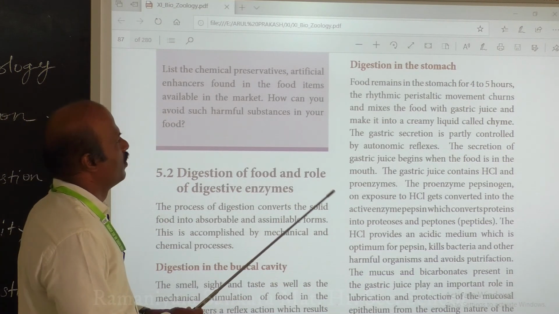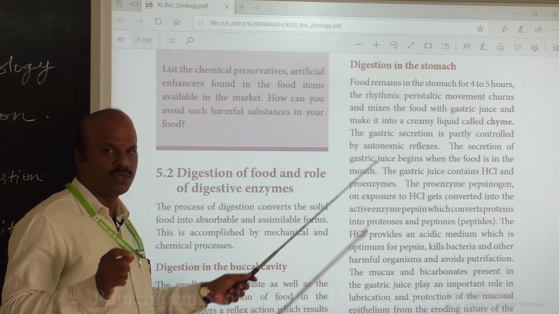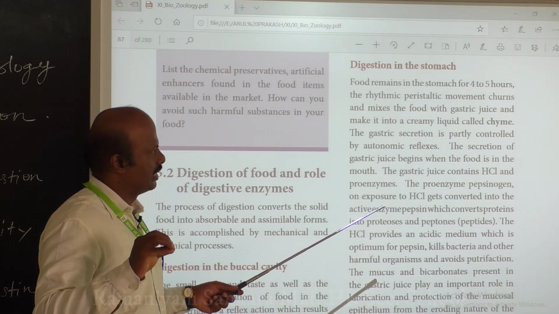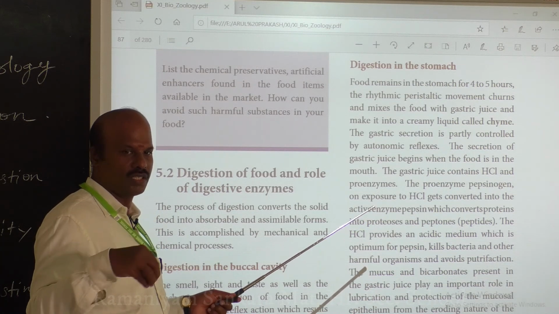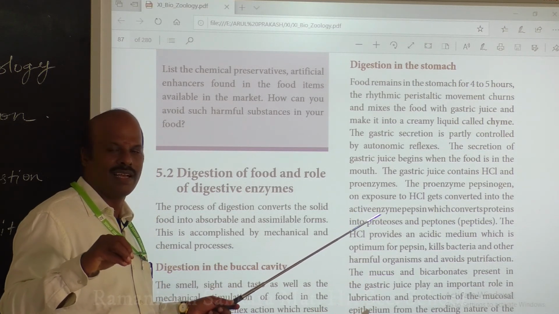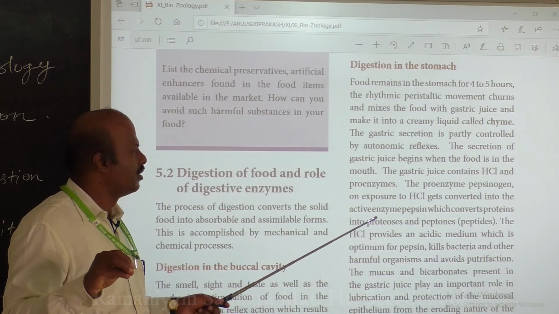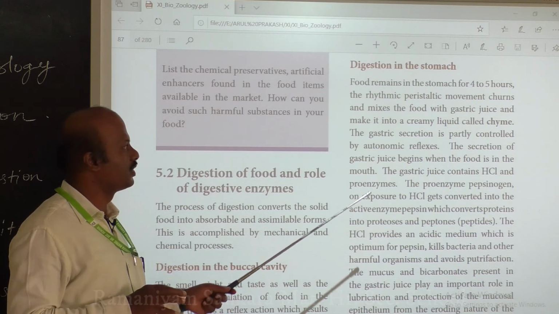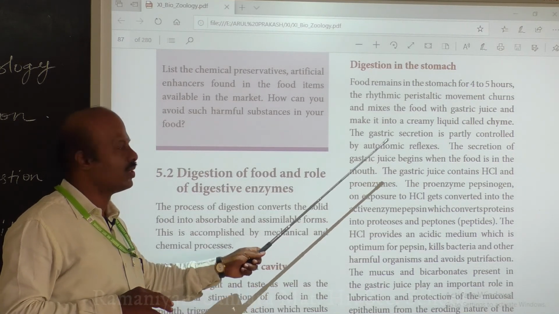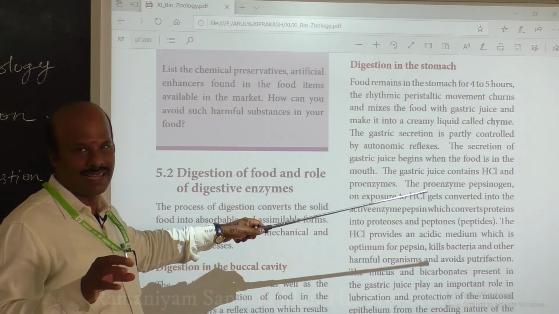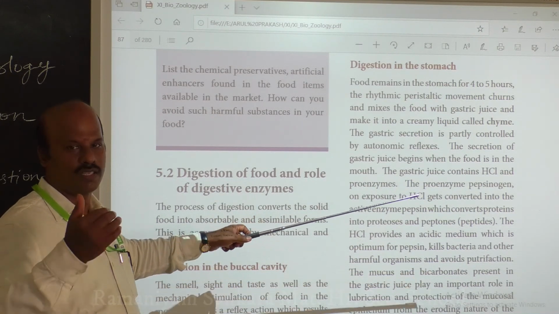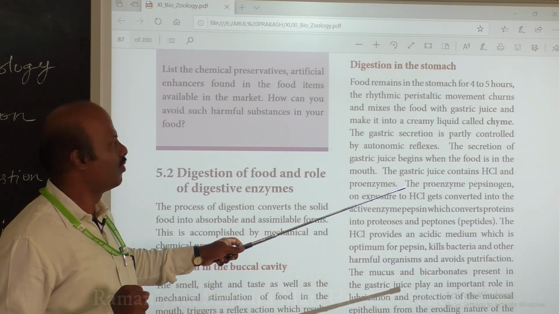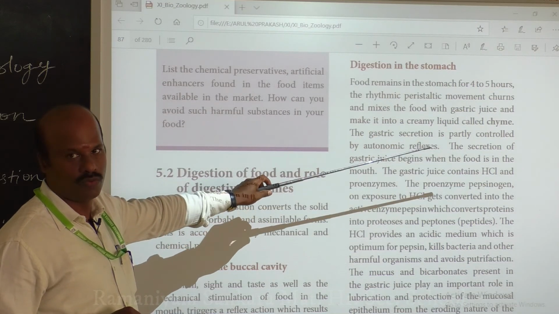The stomach usually consists of many important glands, and these glands have many important cells. These cells help in the digestion of your bolus. So now we are going to discuss what glands are present in the stomach, what these glands are secreting, and how these secretions are useful for the digestion of your food.